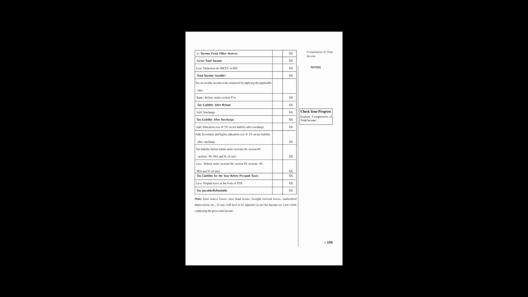So income from other sources is the fifth income source, and this total goes into the final total.